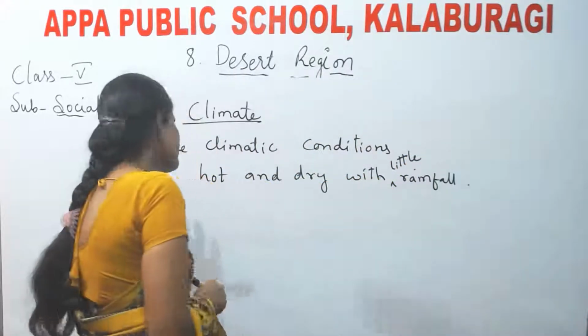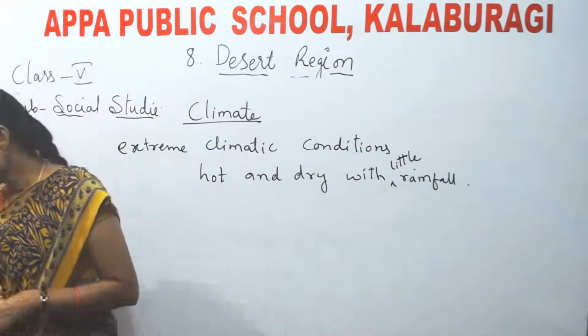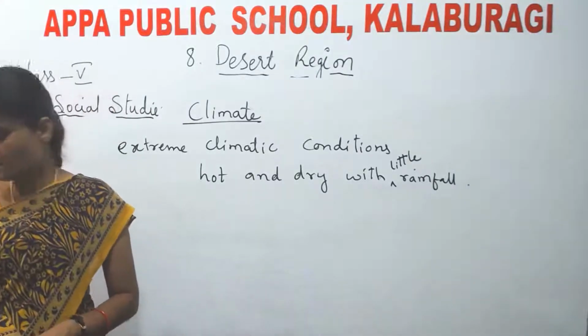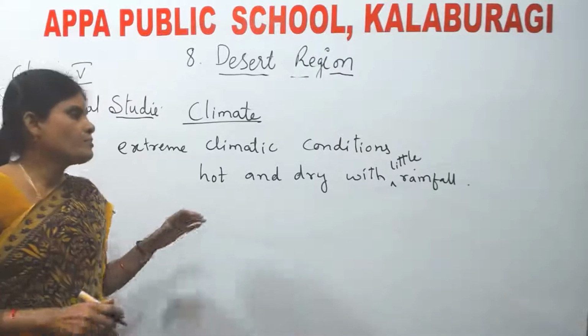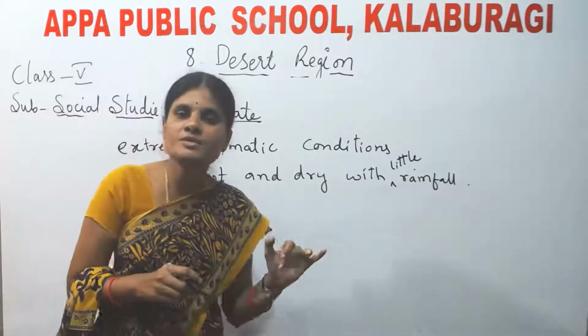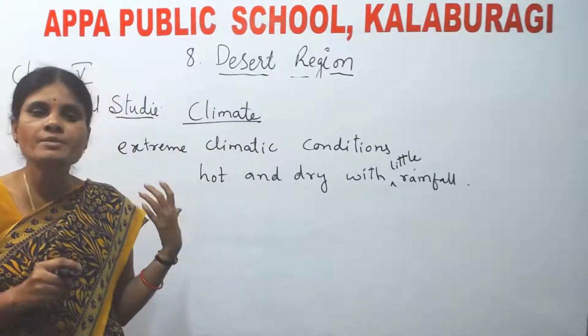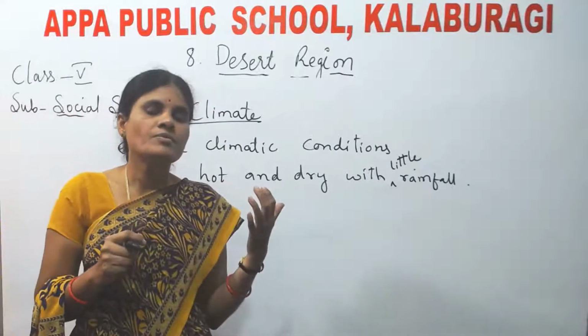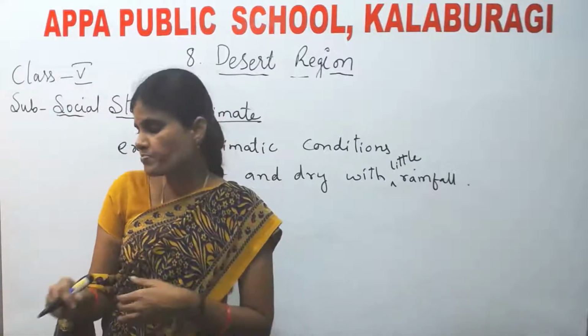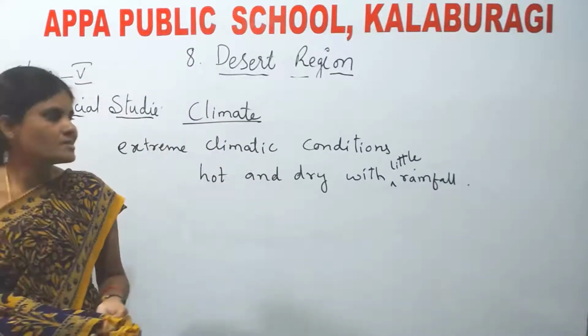Especially in the summer season, how is the daytime temperature in hot deserts? It is extremely high. It is very hot. Next, a lot of sandstorms.